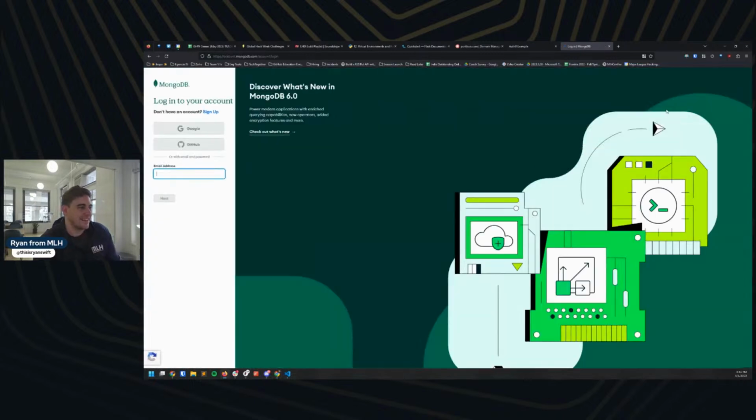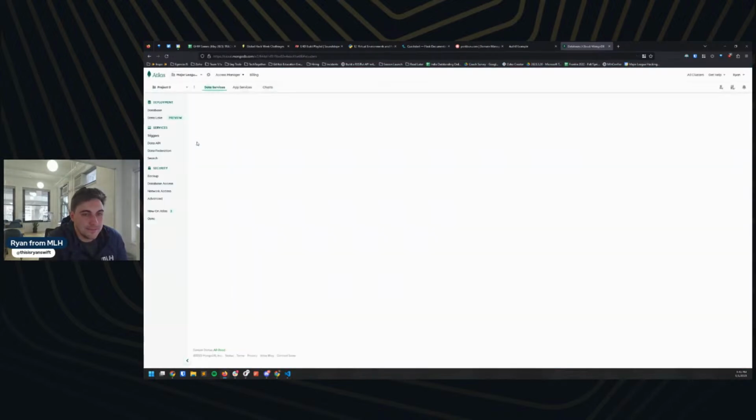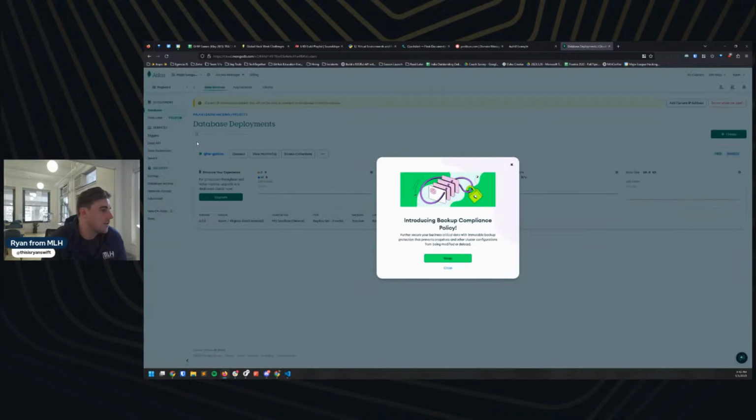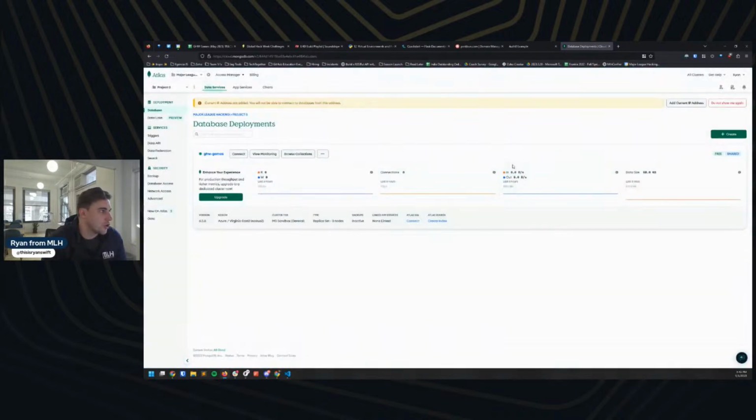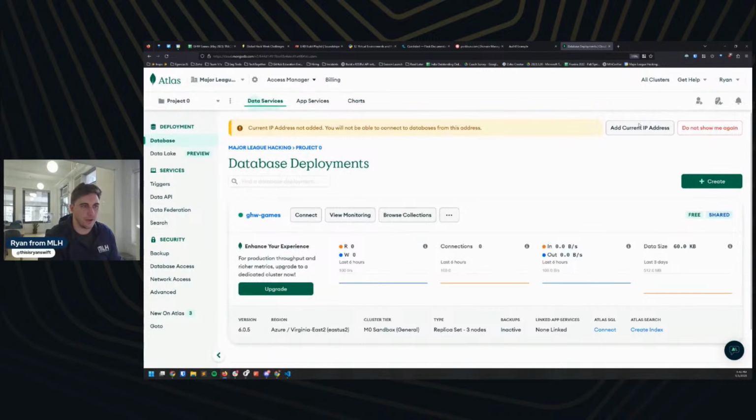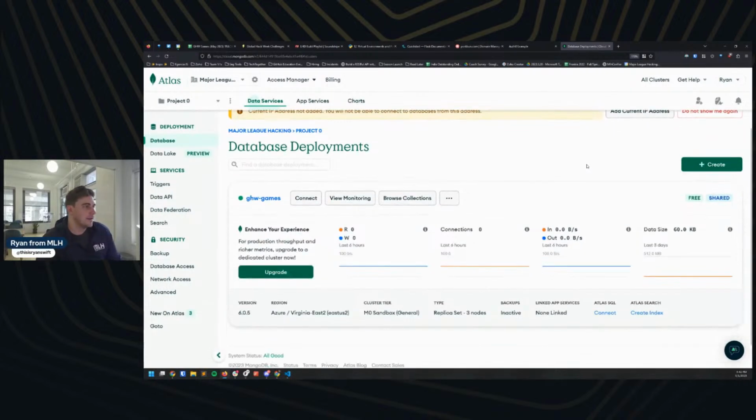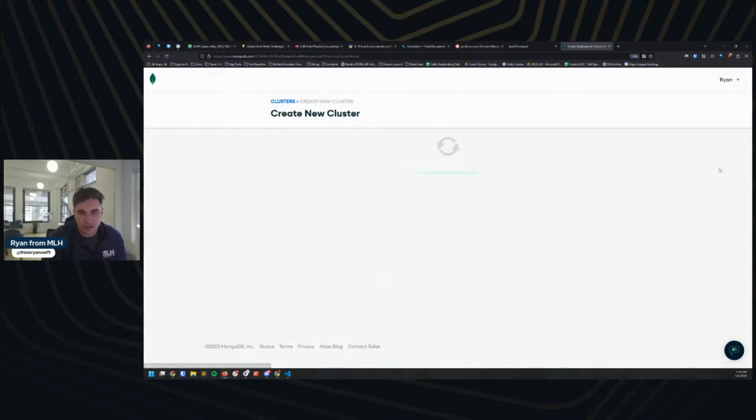I am going to sign in here. I'm going to use GitHub again and get logged in. Cool, great. And so I'm going to make a new, you can see I made a practice database and everything here. I'm actually going to make a new database just to show you all how to do this. And I'll zoom in again for everybody at home. Sorry about that. All right, so I'm going to hit create.